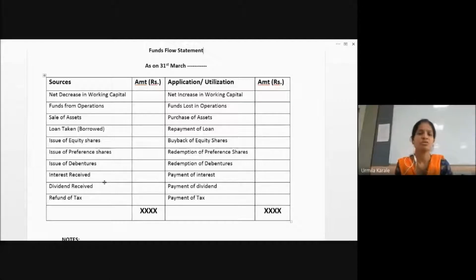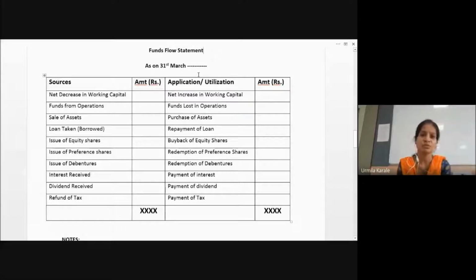But when it comes to fund flow statement, you want to see at a glance all the things that the company has spent money or funds on, and from where the company has got this money. So all these things we want to see at a glance. That is the reason fund flow statement is going to give you detail as to from where you have got the funds or generated the funds in that year, and where you have used those funds or invested those funds.